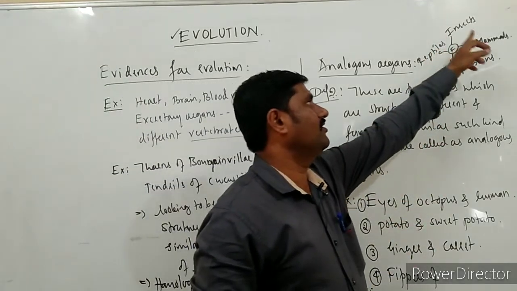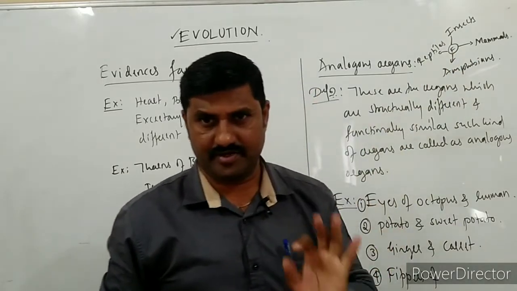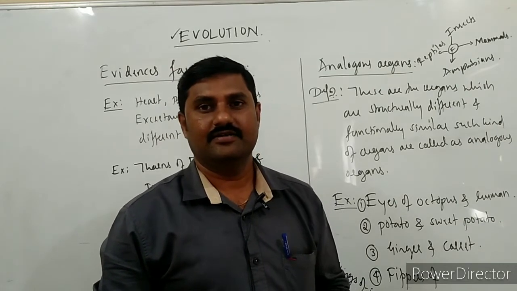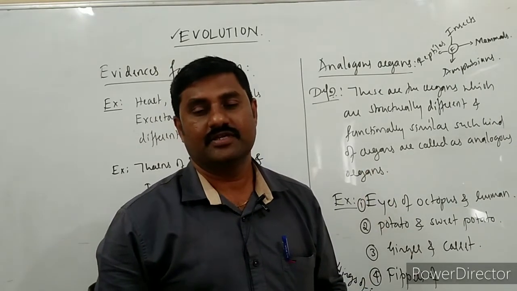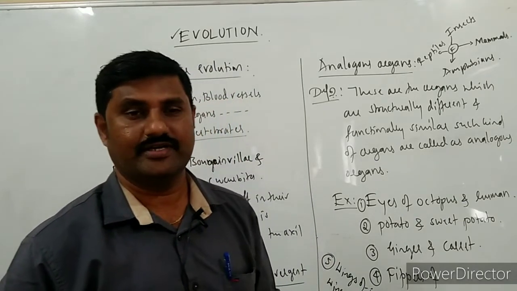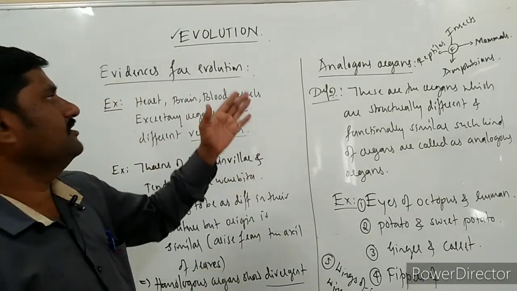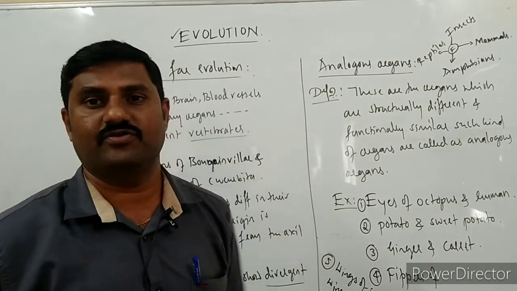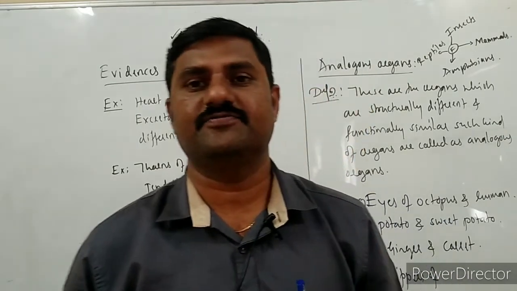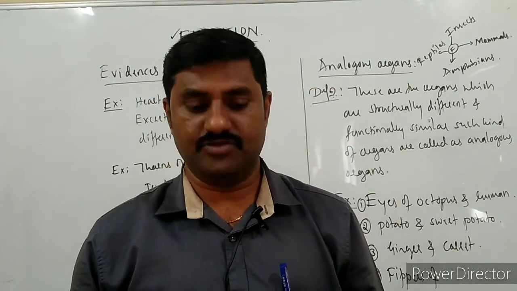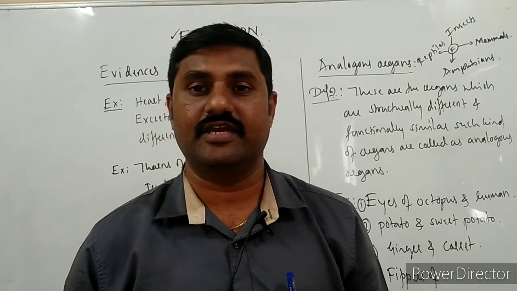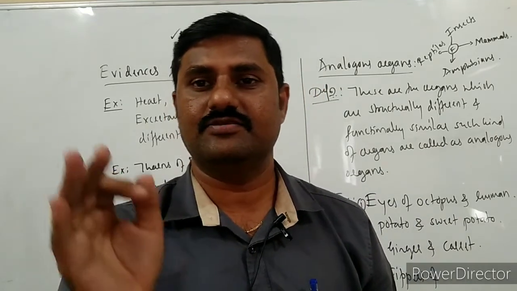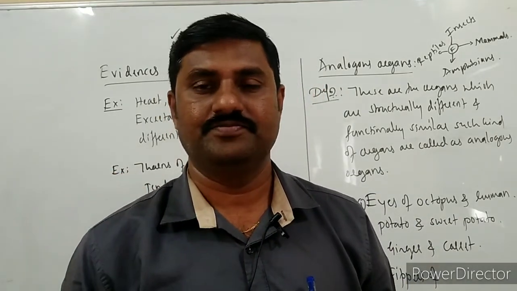So these are all distantly related organisms but performing the same function over here. But these do not give evidence for the organic evolution. So these homologous organs as well as analogous organs are the best examples for the main sources for evolution which has taken place on this earth. I hope you have understood analogous as well as homologous organs very clearly. So next